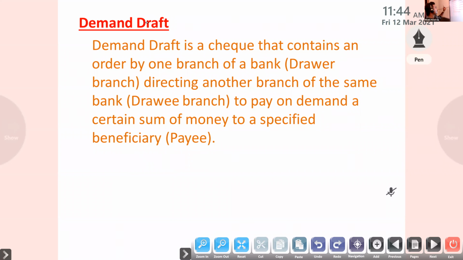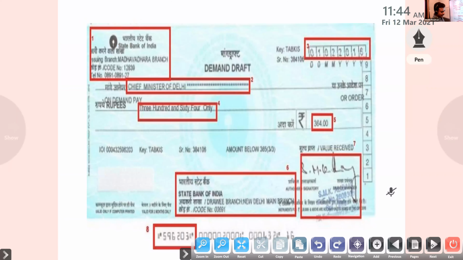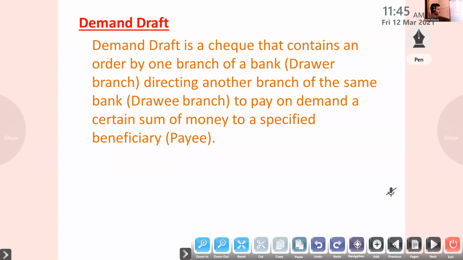So what do you mean by demand draft? It is a type of check drawn by a bank, either on its own branch or on another bank, in favor of a third party, in favor of the university. If they are not issuing it themselves, it is drawn on another bank in favor of a third party. That is a demand draft. It is payable to the person named in it or to his order.